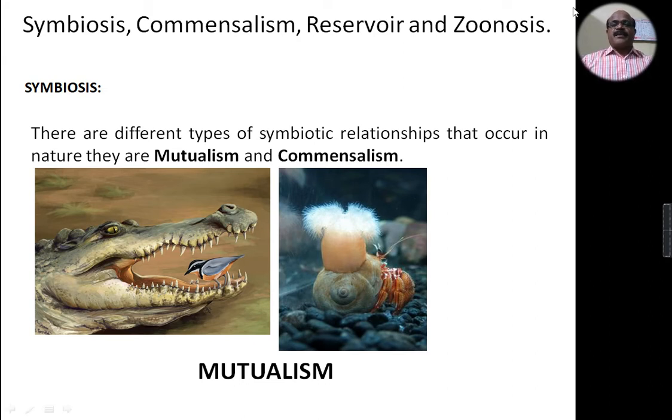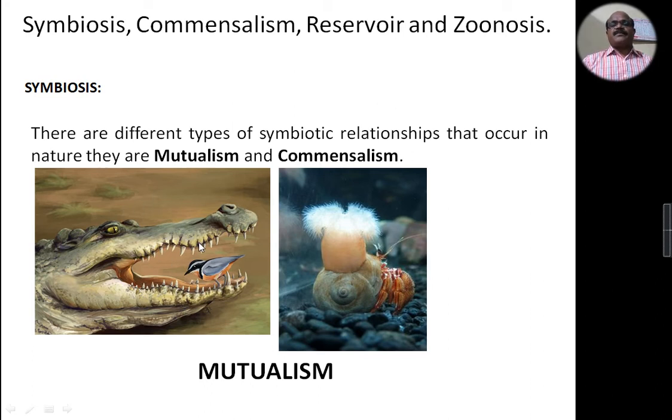Here two individuals of different species are living together, temporarily or permanently, but both individuals get benefit.